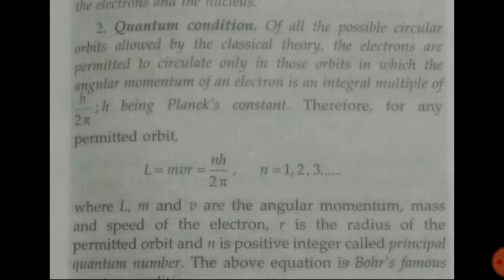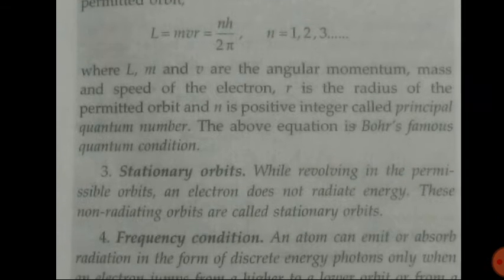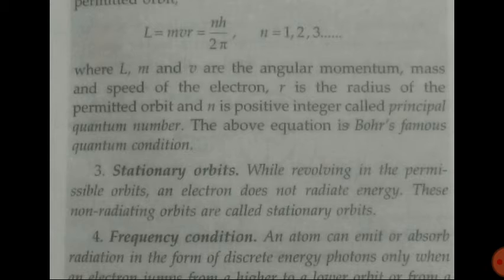Of all the possible circular orbits allowed by the classical theory, the electrons are permitted to circulate only in those orbits in which the angular momentum of an electron is an integral multiple of h upon 2 pi, h being Planck's constant. Therefore the condition is written here: L = mvr = nh/2π. Here n is a positive integer called the principal quantum number, and this equation is called the quantum condition.